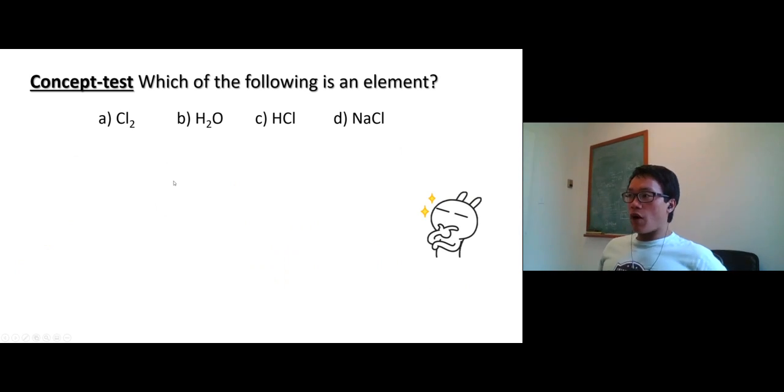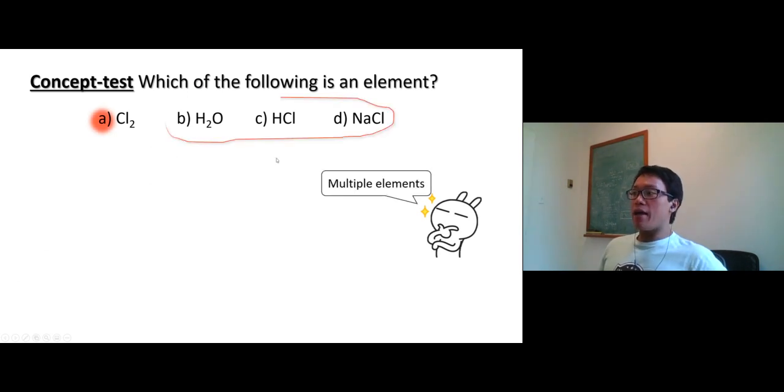Which of the following is an element? It shouldn't be that hard. That right there, chlorine. So chlorine is an element. The rest have multiple elements, so they are compounds. Some of you may say, hold on, chlorine has two chlorines in it. But by itself it is not multiple elements. Multiple elements is called a compound. It is just by itself, so it is an element. You will learn it later.